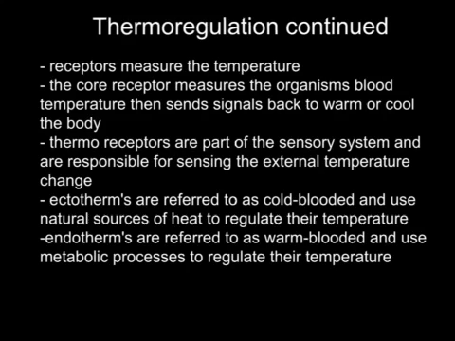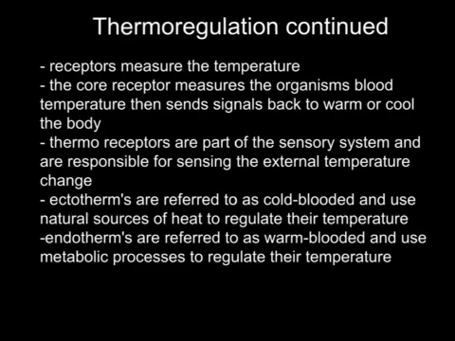Organisms can be split into two groups of ectotherms and endotherms. Ectotherms are referred to as cold-blooded animals, for example, reptiles, and they use external sources of temperature to regulate their internal temperature. Endotherms, on the other hand, are referred to as warm-blooded, and this includes all mammals. Endotherms use metabolic processes to regulate their internal temperatures. An example of a metabolic process used for cooling would be evaporation of water through respiratory surfaces or from sweat